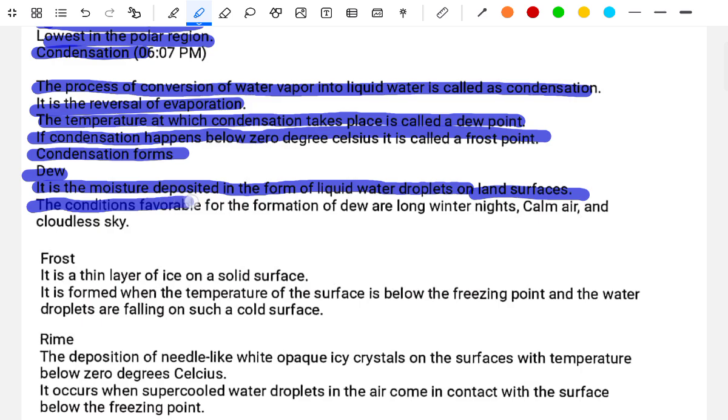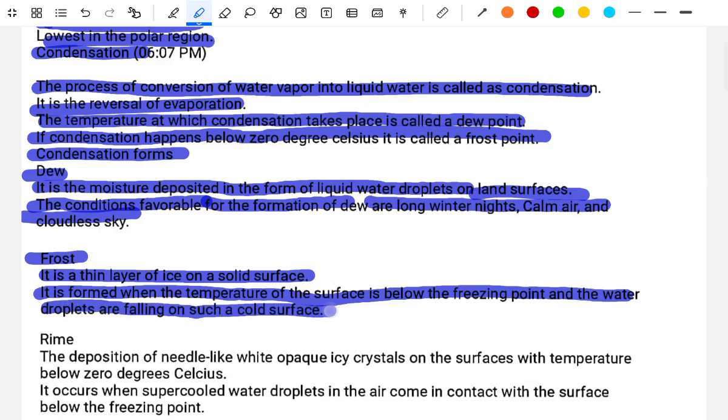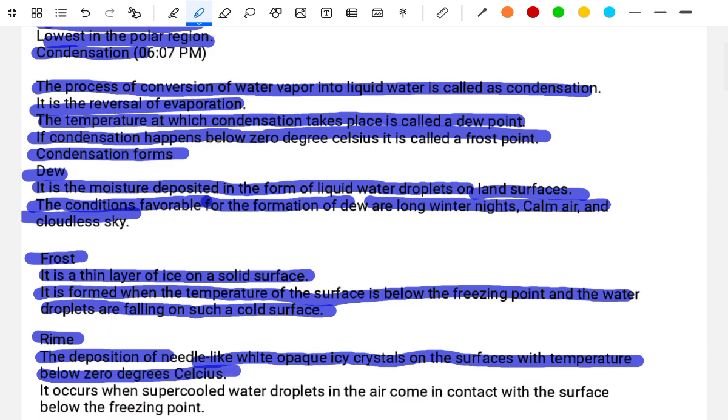The conditions favorable for the formation of dew are a long winter night, calm air, and a cloudless sky. Frost. It is a thin layer of ice on a solid surface. It is formed when the surface temperature is below the freezing point and water droplets fall on such a cold surface. Rime. The deposit of needle-like white opaque ice crystals on a surface with the temperature below 0 degrees Celsius.